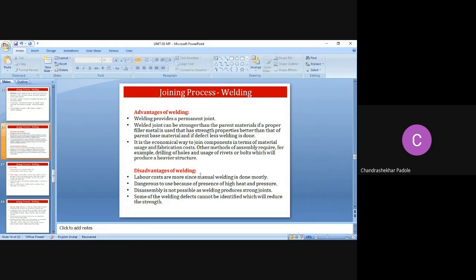What is the use of that joining process then? According to the application and the cost, we will choose the joining method. Other methods of assembly require, for example, drilling of holes and use of rivets.